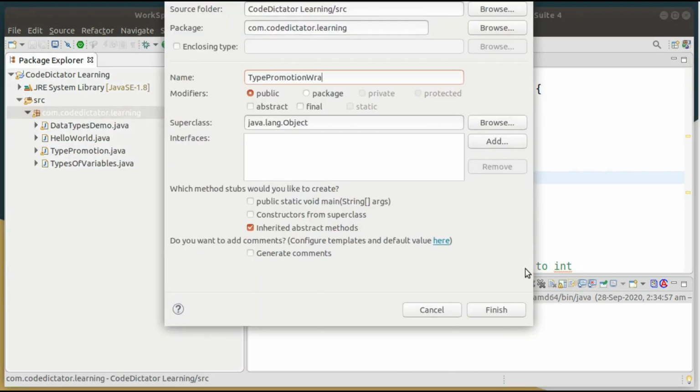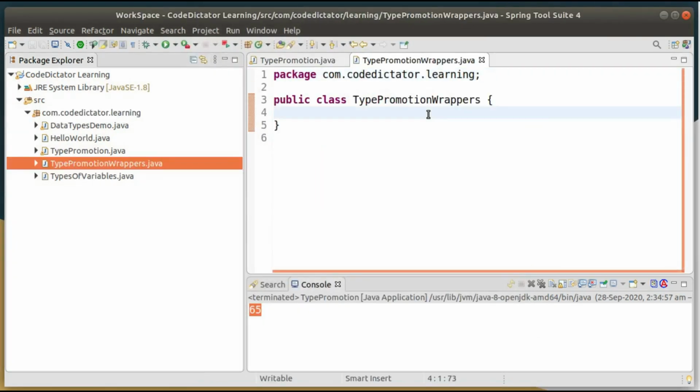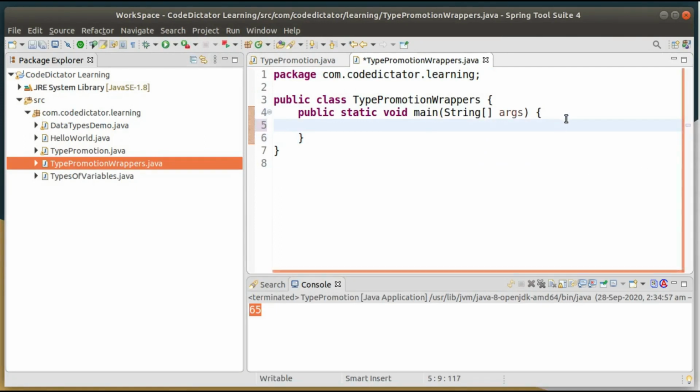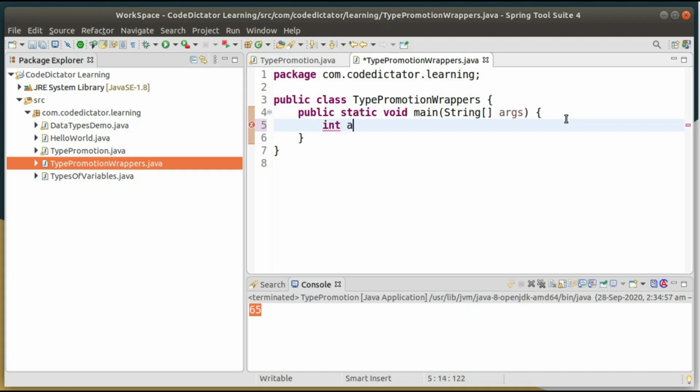type promotion wrappers. Inside that I'm going to create my main method. So first I told you we can convert int, like whatever my primitive data type, into object. So let's understand that concept. Okay, int a equal to 10.